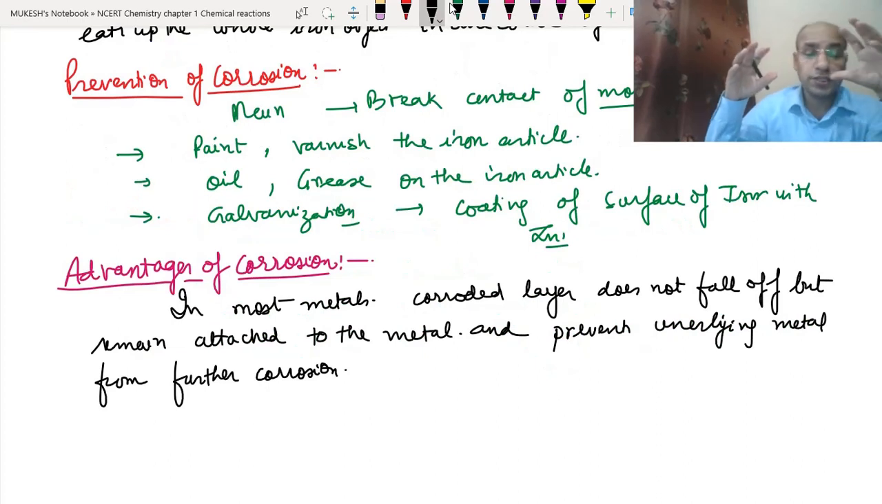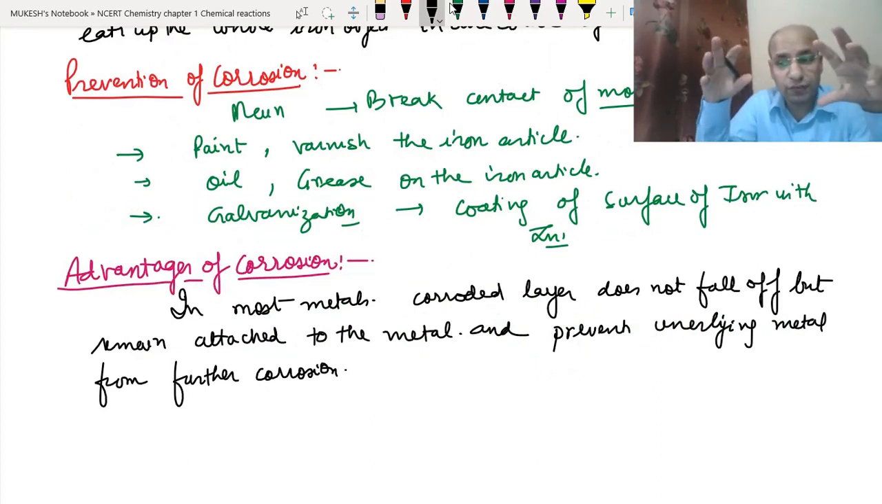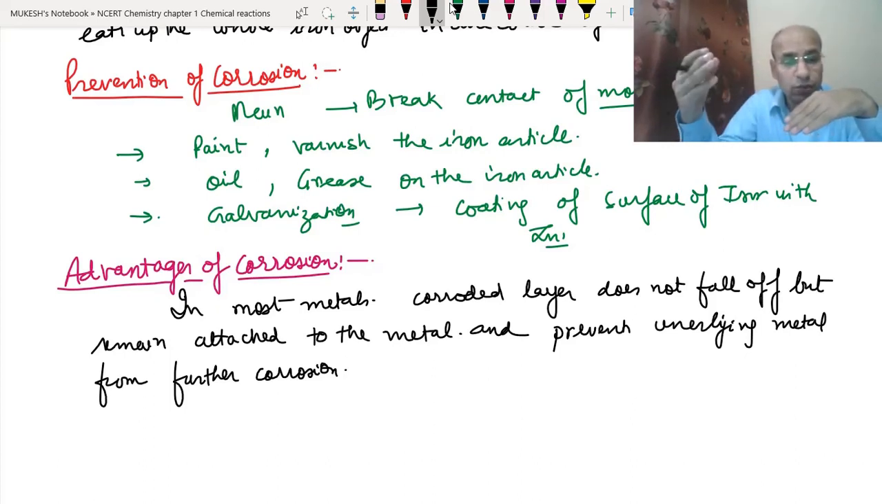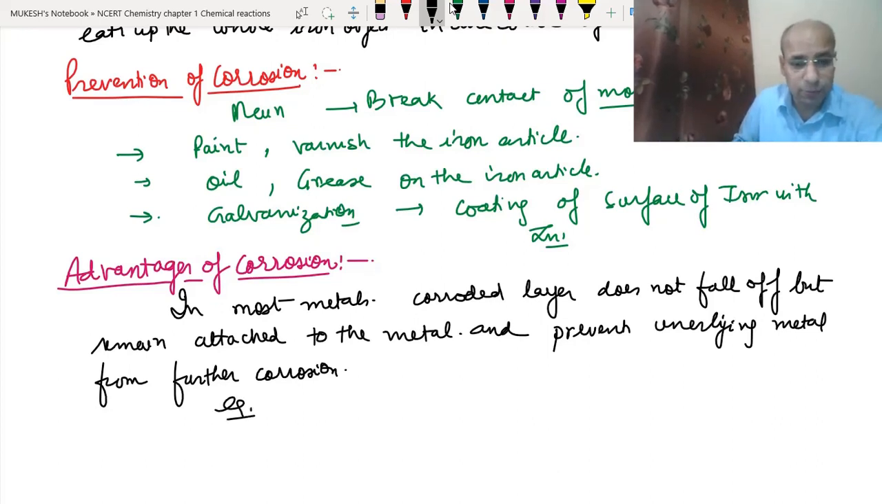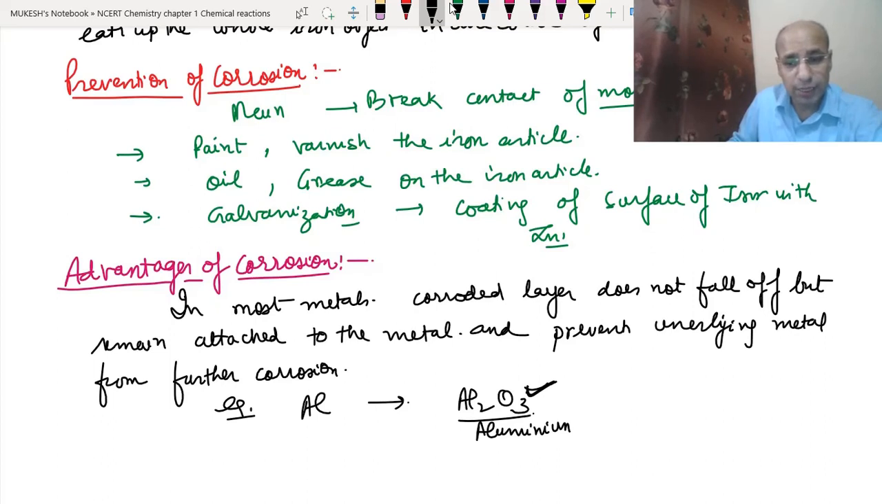In most of the metals this corroded layer does not fall off, but remains attached to the metal. When it remains attached, it automatically cuts off the contact of the metal with oxygen or moisture, and prevents the metal from further corrosion. We can take examples like aluminium. In case of aluminium, aluminium oxide is formed, and this aluminium oxide layer remains attached to the aluminium metal and further prevents its corrosion.